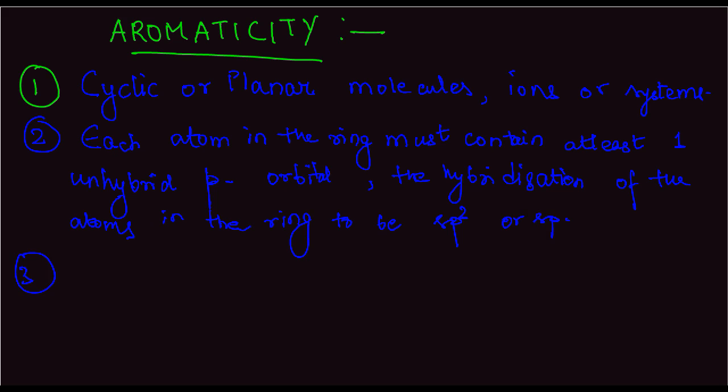Okay. The next point is pi electrons in the ring must be delocalized. So this is basically a form of resonance. Pi electrons are delocalized. Number 4. The compound must follow Huckel's rule. What is Huckel's rule?